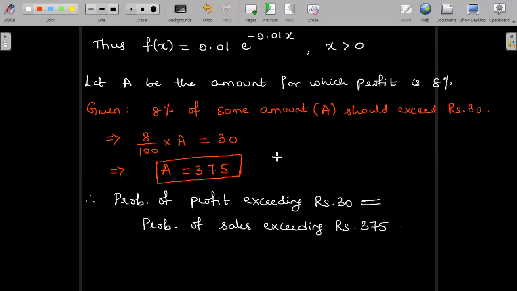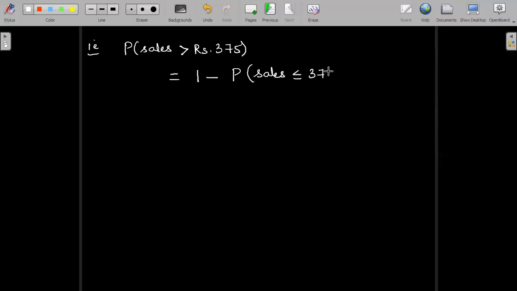So this can be symbolically represented now, and we can obtain the probability easily. Probability of sales exceeding rupees 375, that is probability of sales greater than rupees 375. And this is one and the same as writing 1 minus probability of sales, represented by x, less than or equal to 375.